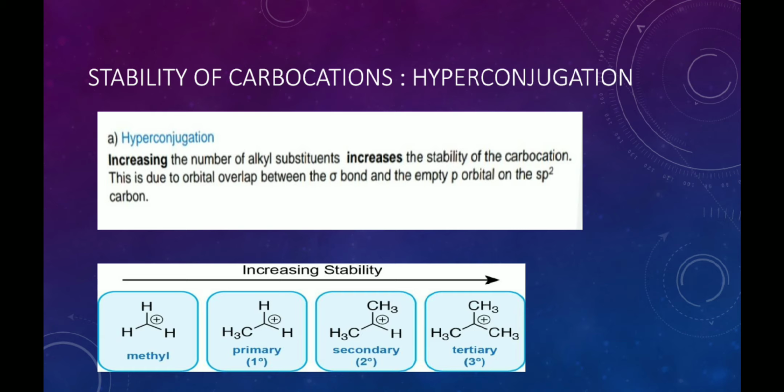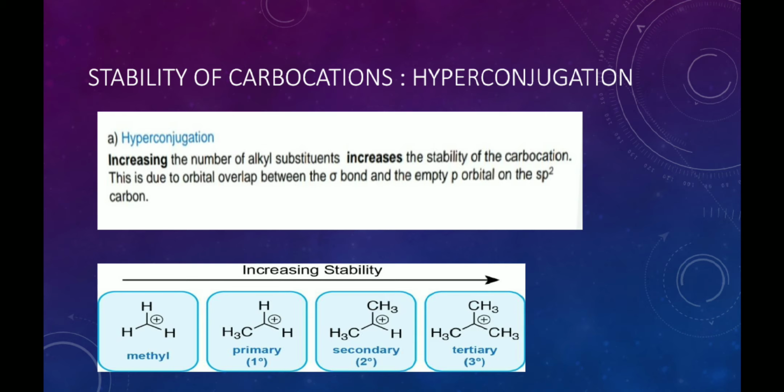atom. In hyperconjugation, there is a delocalization of the sigma bond. If the sigma bond delocalizes due to conjugation with the cationic carbon, then it is called hyperconjugation. We know that as the number of hyperconjugative structures increases, the stability of the carbocation also increases.